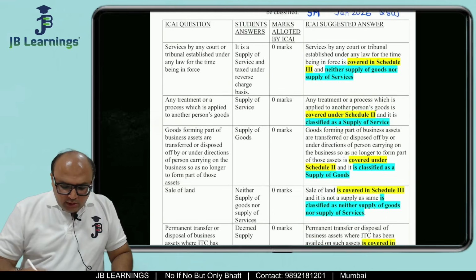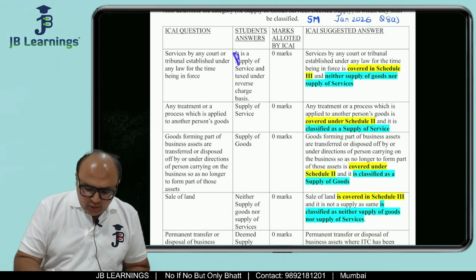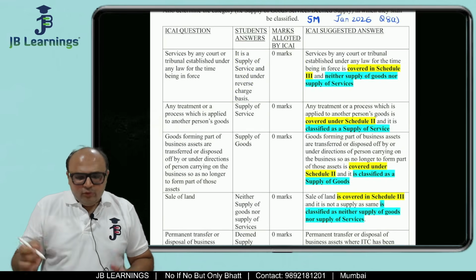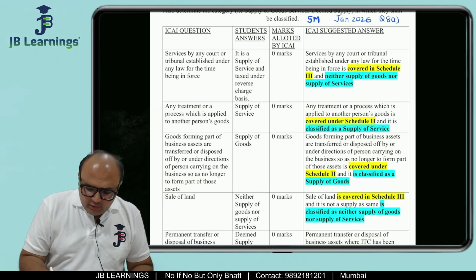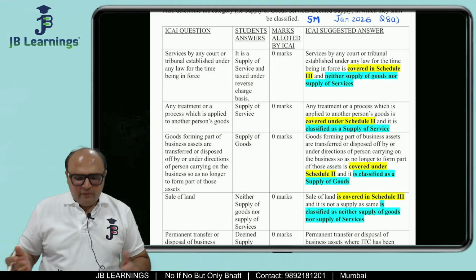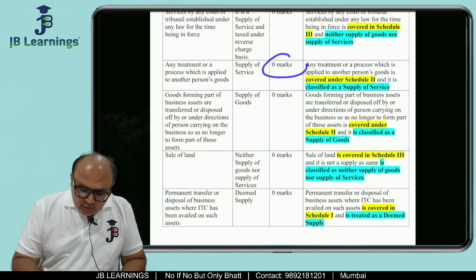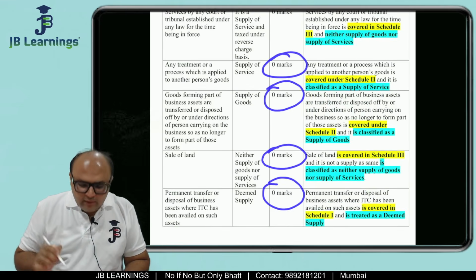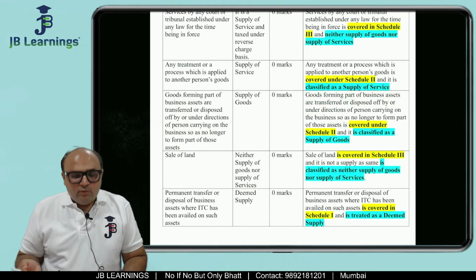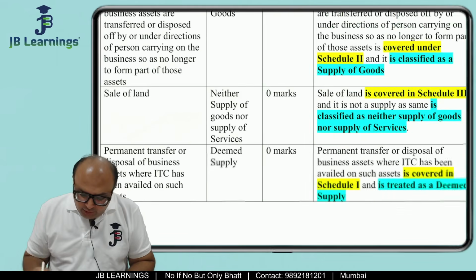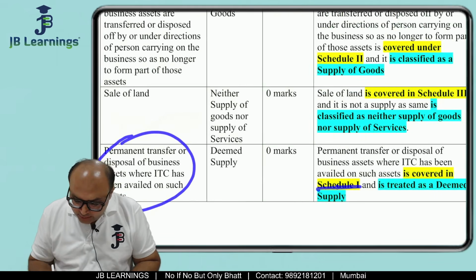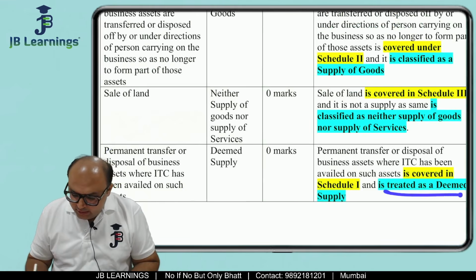See, in all the cases, the first answer was absolutely wrong. So over there, I don't think there should be any complaint. ICAI giving 0 marks is fair enough. But in all other things also, the ICAI has given 0 marks. The student was asking me why 0 marks? Because first you should have written this is covered in Schedule 1, and then it is treated as a deemed supply.